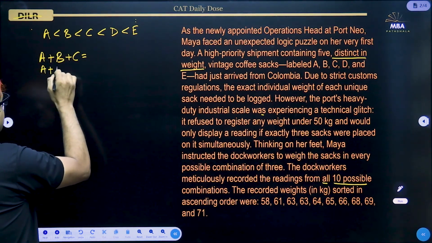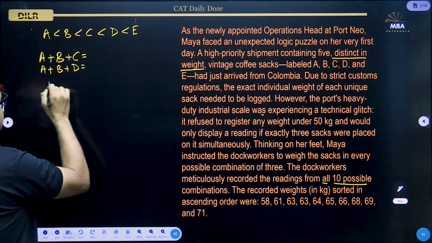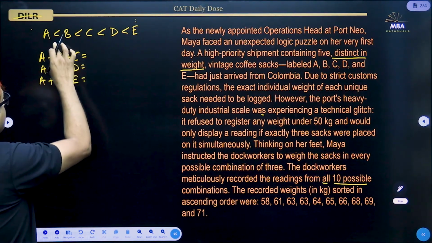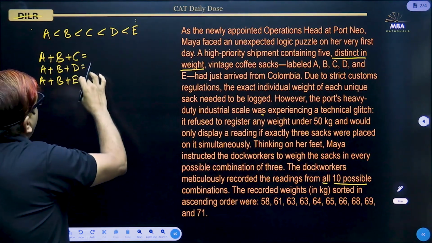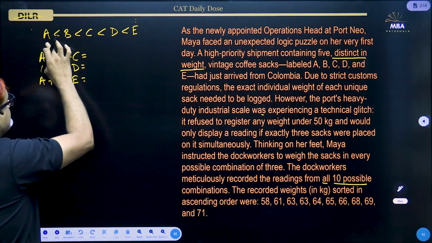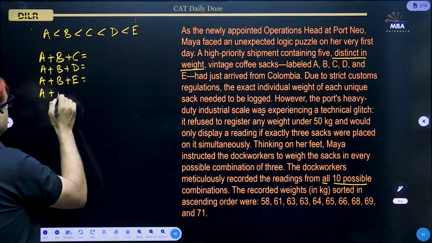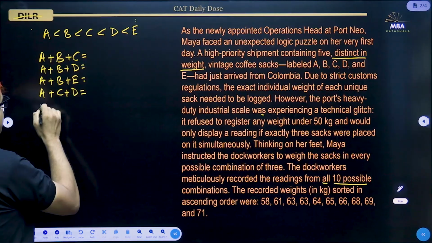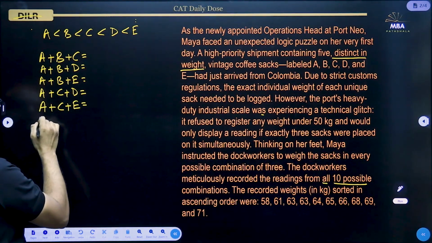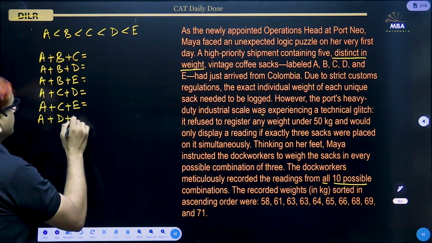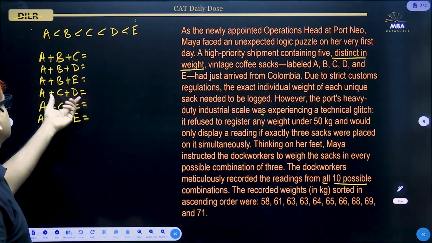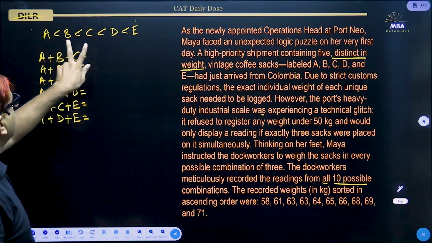Then we can take AB with D. We can take AB with, now with AB we have written all the possible combinations: C, D and E. Now let us go with A and C. So A and C together with D, A and C together with E, and then we can go for A and D together with. So with A there are 6 combinations possible, because with A we have to choose 2